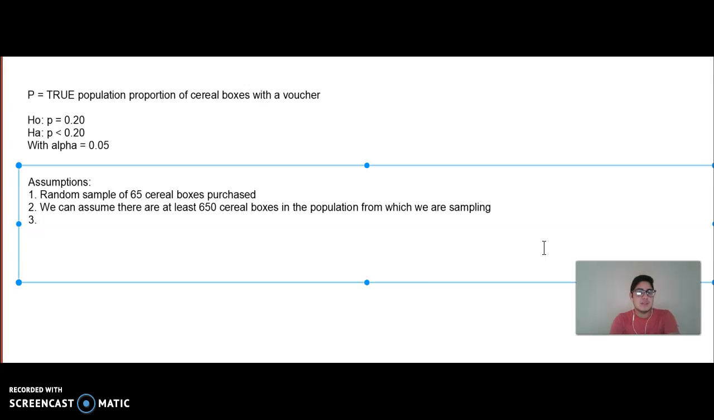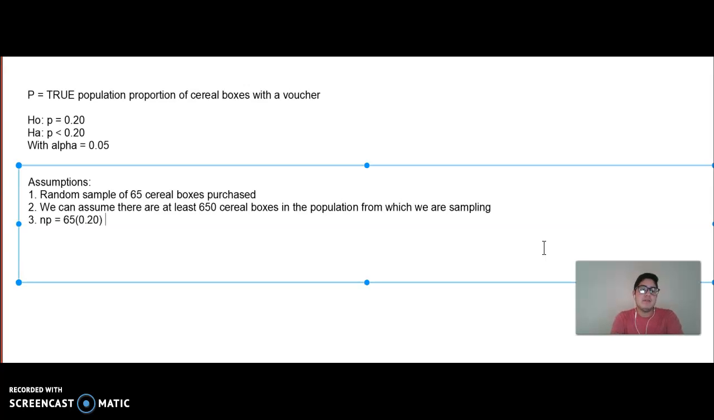And then lastly, we have to do the normal check. So I'm going to do np. And notice here now, I'm actually not looking at my sample, but I'm looking at the parameter because we assume this parameter is true. This is our base claim. So we're assuming that it actually is 20%. So instead of doing n p-hat like we did with confidence intervals, we're now going to use the parameter. So here, our sample size was 65.